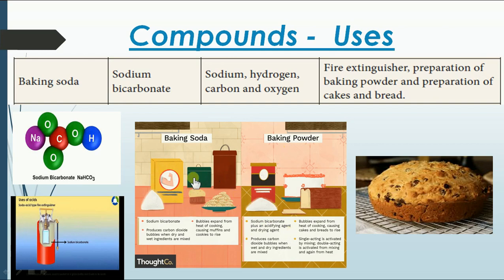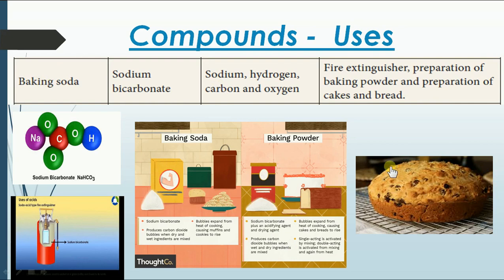So there is a difference between baking soda and baking powder. You could see here. Now the next is the preparation of cake and bread. To make bread soft, we add baking soda because it liberates carbon dioxide, which makes the bread or cake soft and spongy.